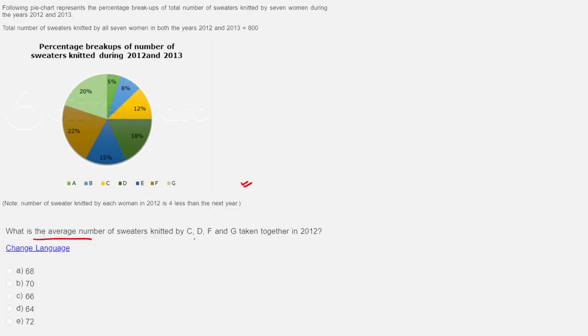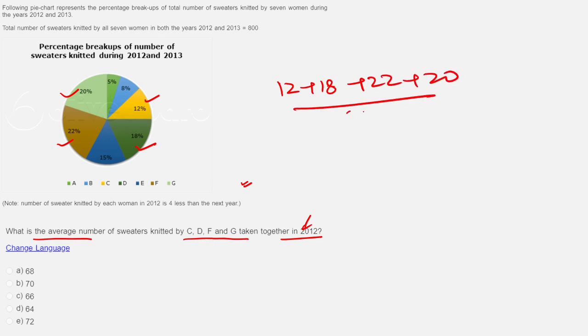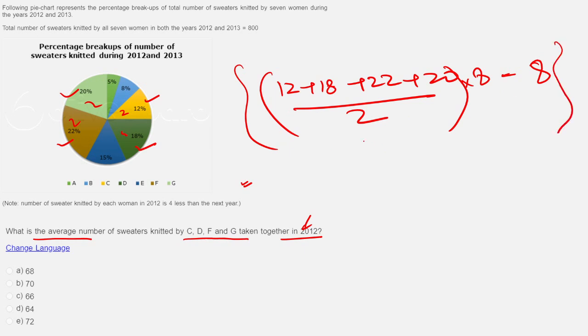What is the average number of sweaters knitted by C, D, F, G taken together in 2012? So this is my A, B, C, D, E, no, F and G, and they're asking 2012. So I have to subtract 2 each from the average. So what do I take? 12 plus 18 plus 22 plus 20 divided by 2, into that 800 percentage. So 8 minus 8. Why? For each of these 2 less from the average, right? That is what I have done. And what do I have to do now? This is my total, and the average will be again divided by 4. That should be my answer.